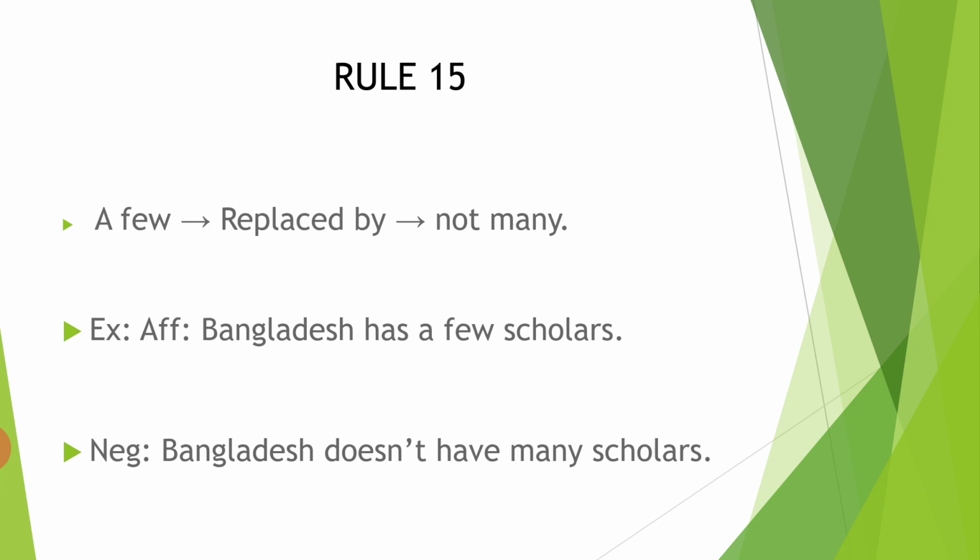Not many, so has becomes have, and here does not has the meaning of to have someone or something. It is not a form of to have. So, Bangladesh does not have many scholars.